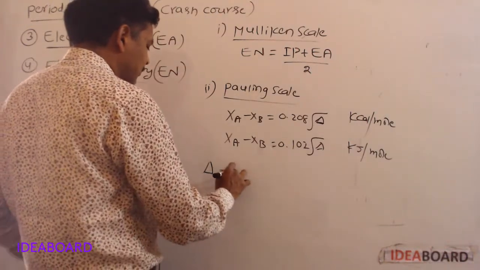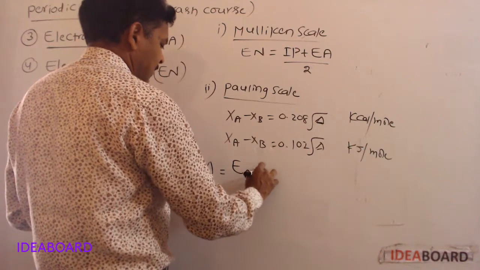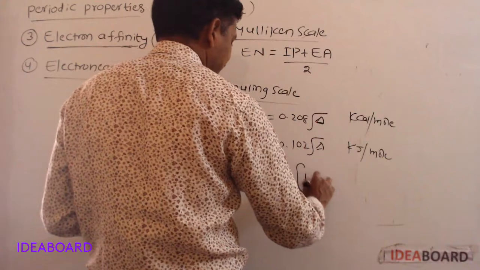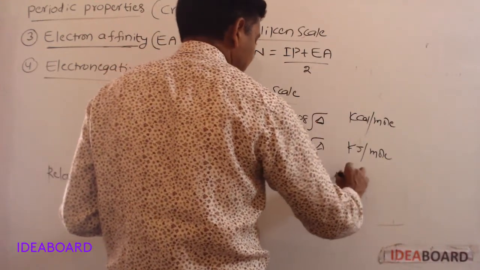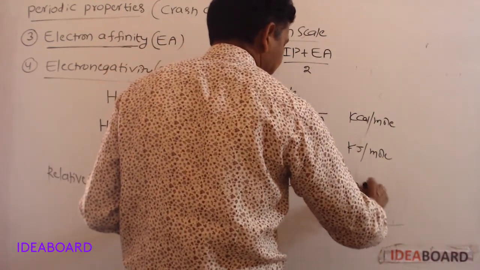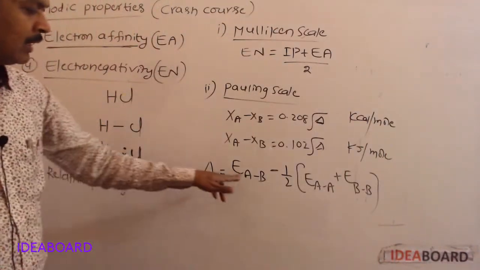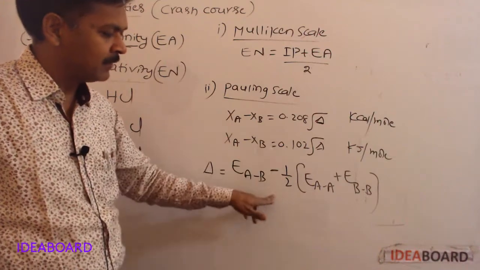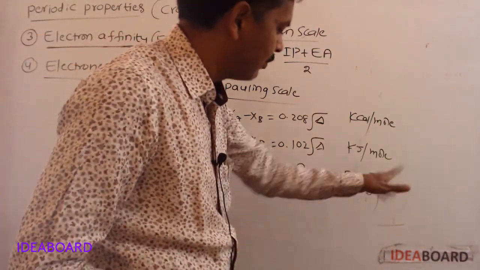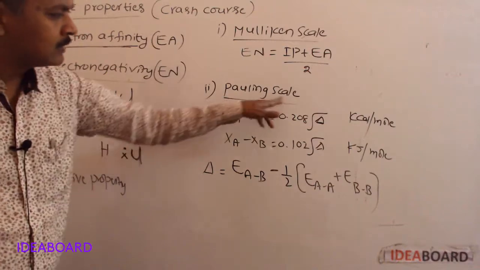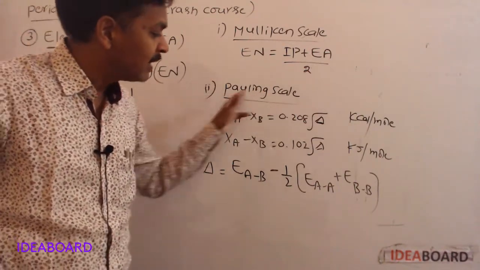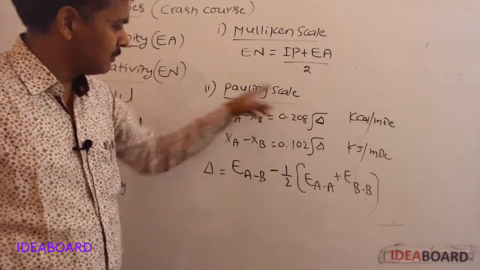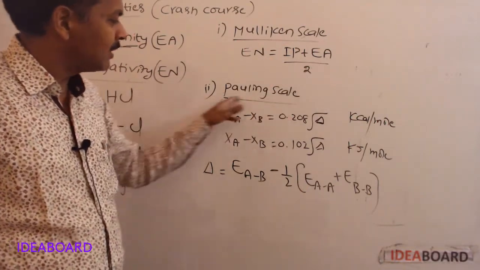The delta is equal to EAB minus half into (EAA plus EBB). Here EAB means AB bond energy, minus half into AA bond energy plus BB bond energy. This scale was based on experimentally determined bond energy values. This is just a theoretical scale, but it depends on experimentally determined bond energy values.